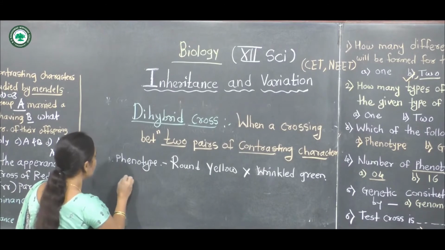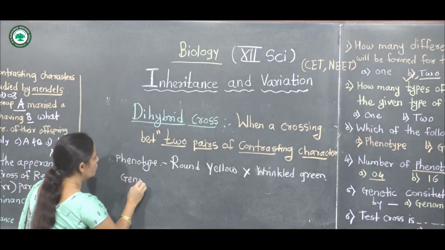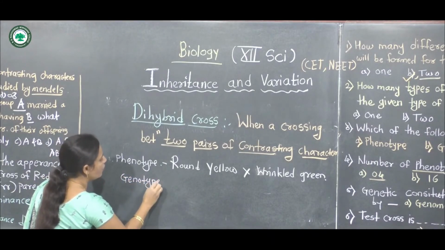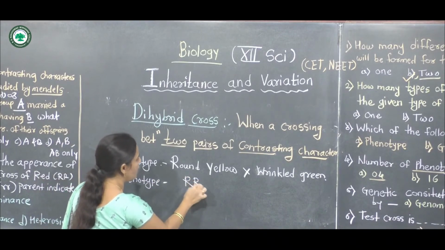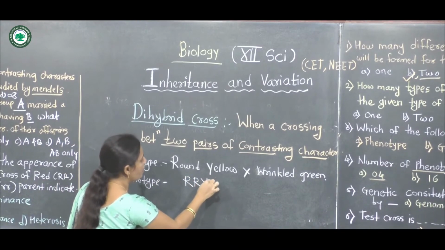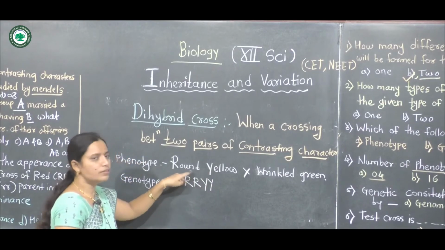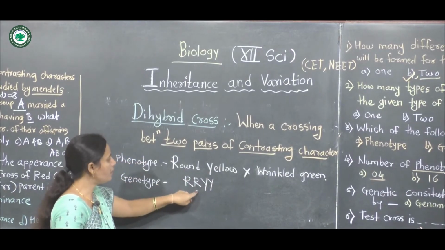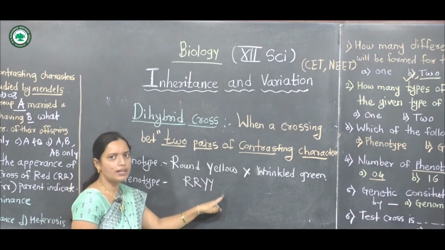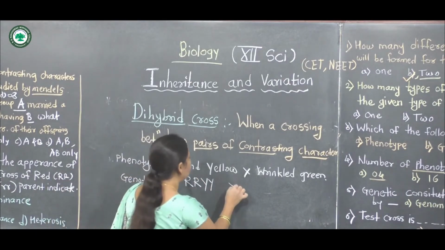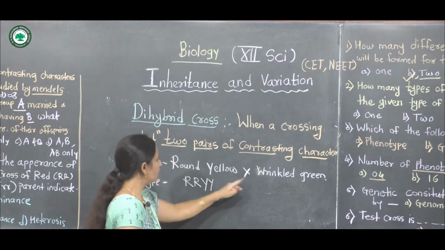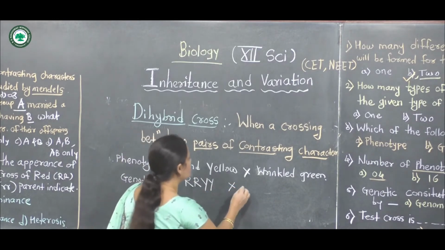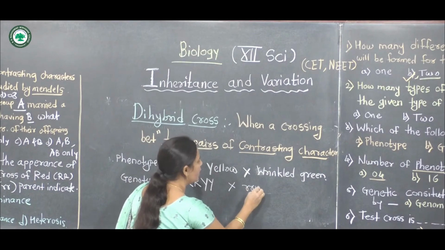And the genotypes will be produced: capital R, capital Y for round and yellow, and for wrinkled and green, the recessive characters, small r and small y.